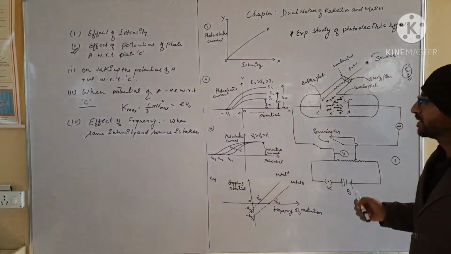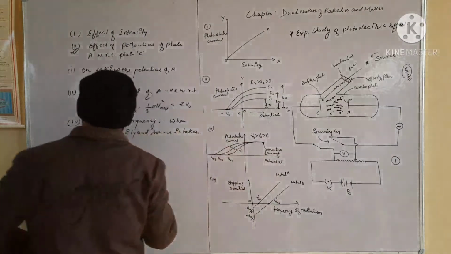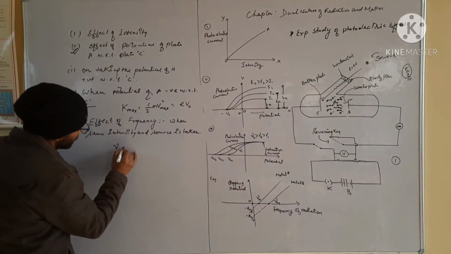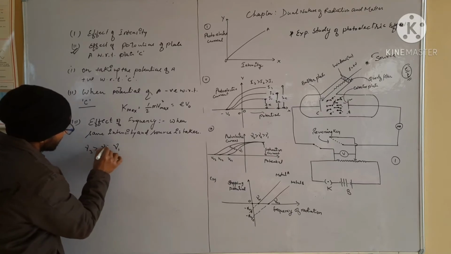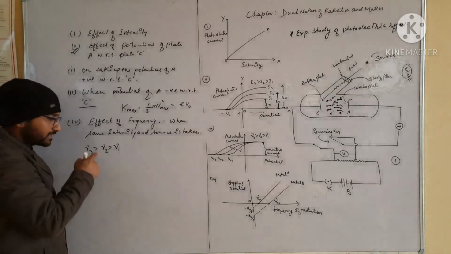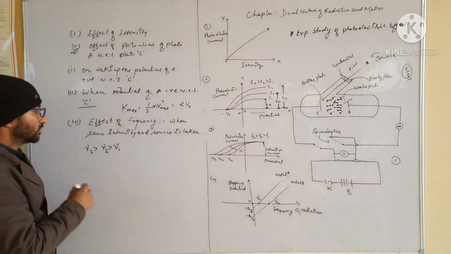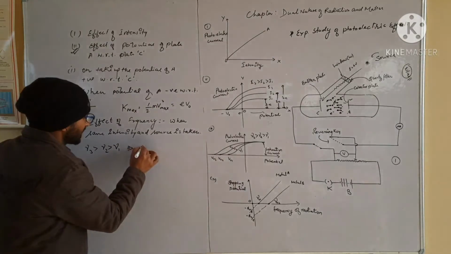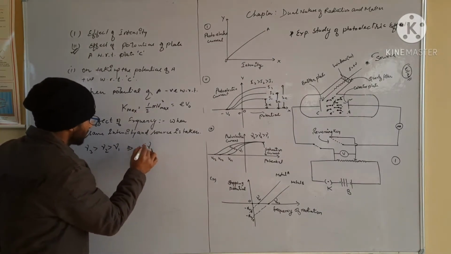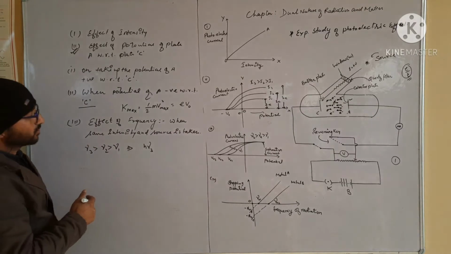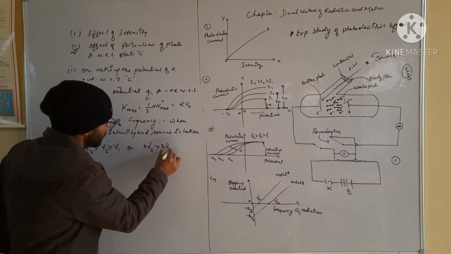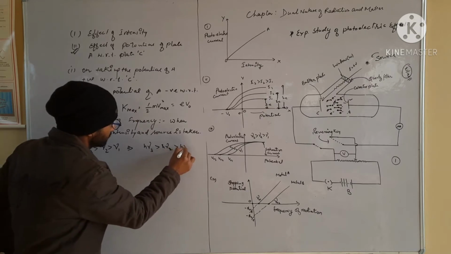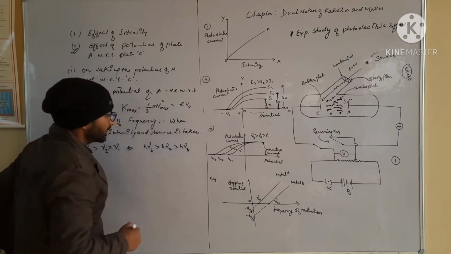suppose you have frequencies mu1, mu2, mu3, where mu1 is smallest and mu3 is greatest. So due to these frequencies, the light energy which is transferred from the source, meaning the radiation, to the electron is this, which is in front of you. Point clear?